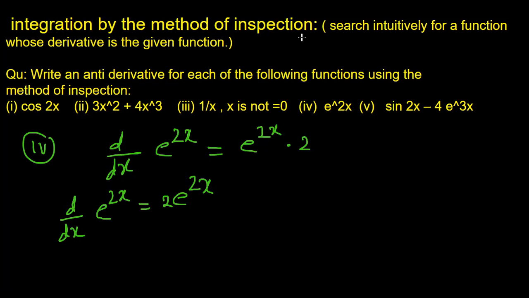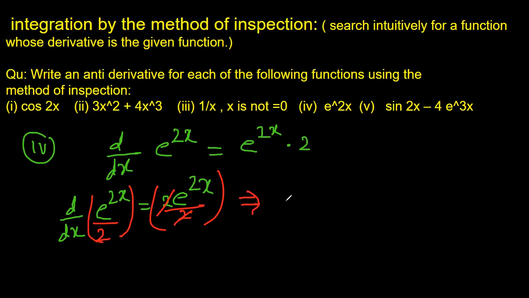So divide both sides by 2. On the right side, the 2 and 2 get cancelled. That means the derivative of e to power 2x by 2 is e to power 2x.